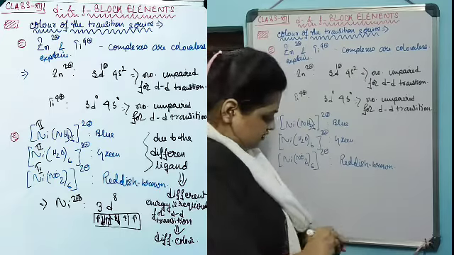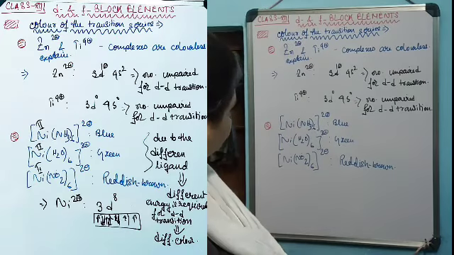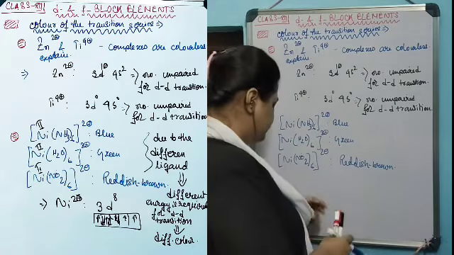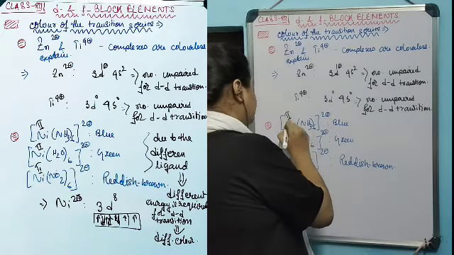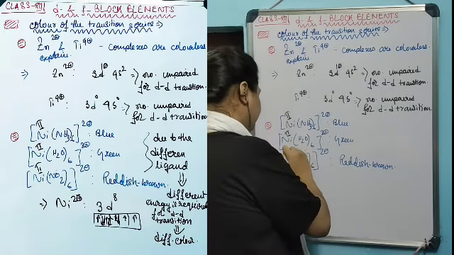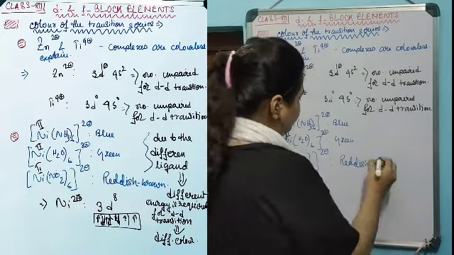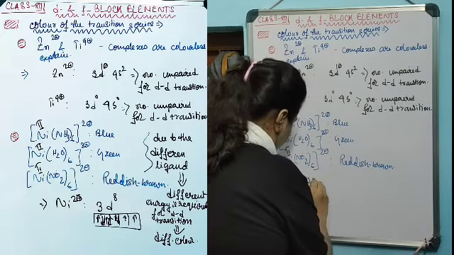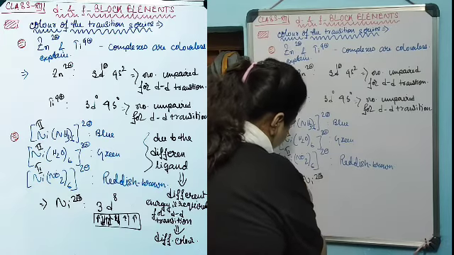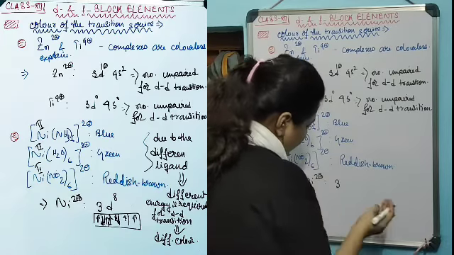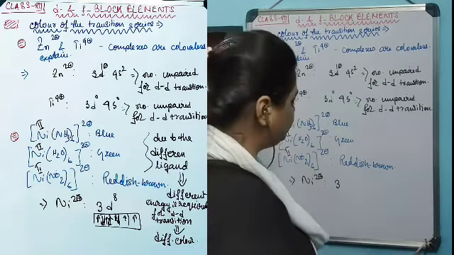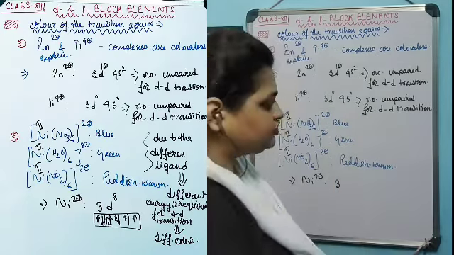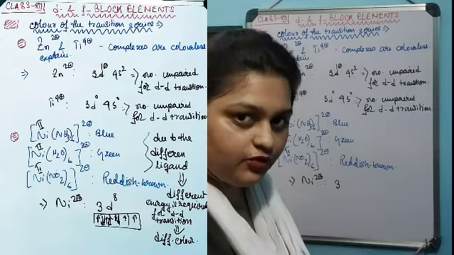Now we have taken nickel 2 plus complexes. In all these three complexes, nickel has a plus 2 oxidation state. Now the plus 2 oxidation state of nickel: counting scandium, titanium, vanadium, chromium, manganese, iron, cobalt, nickel, it's the 8th element. Therefore, the electronic configuration should be 3d8 4s2.